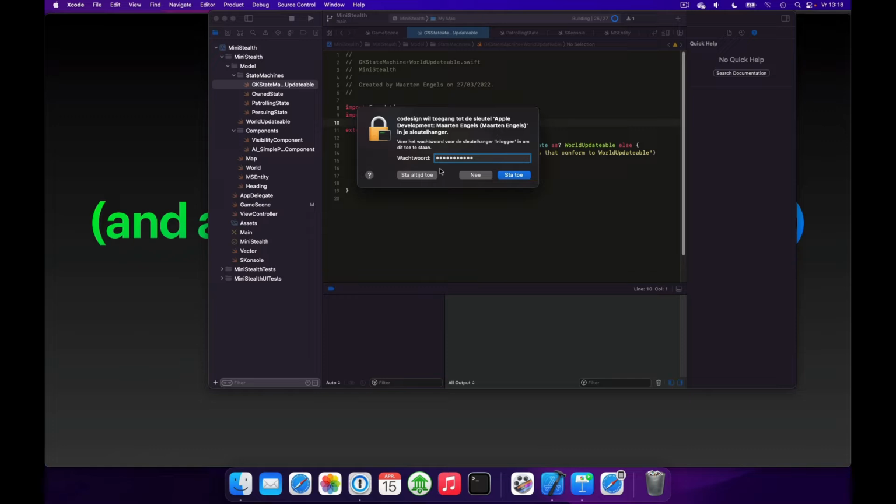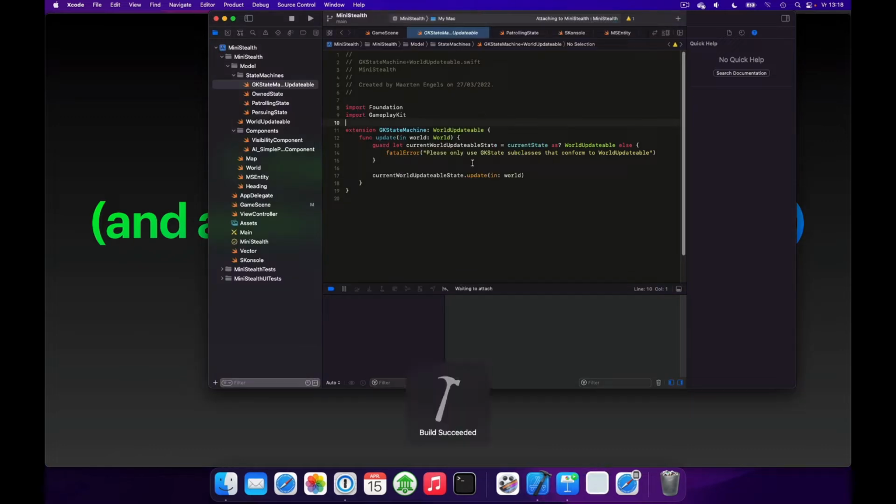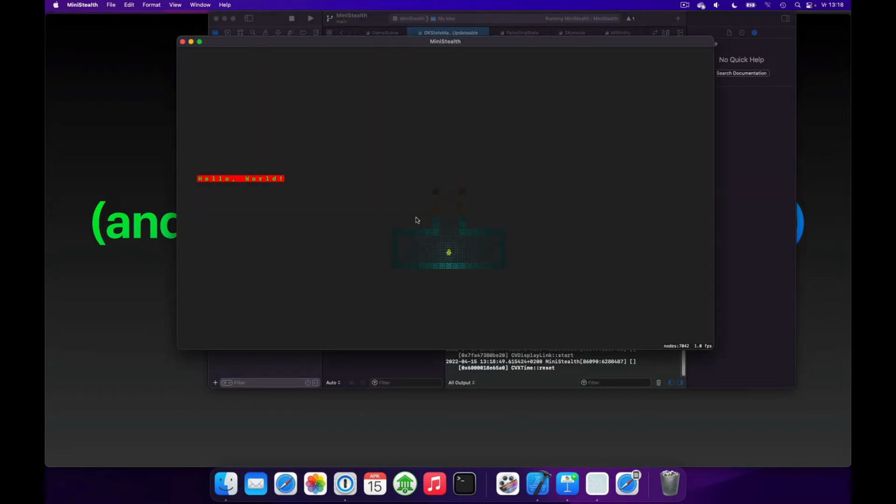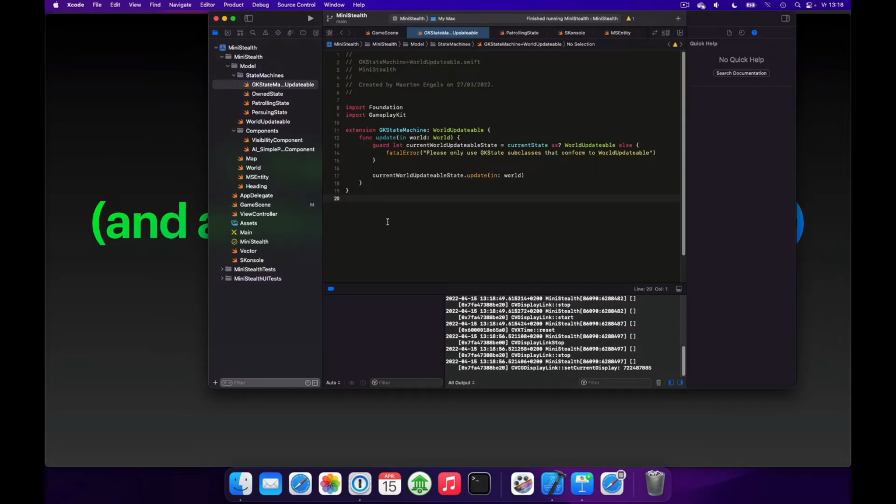I'll probably need to do this a couple of times, because it's the first time after renewing my developer certificate that I'm running something in Xcode. So now you can see our map is centered on the screen, and it works exactly the same way. So let's make sure that we can also do this when it comes to strings.